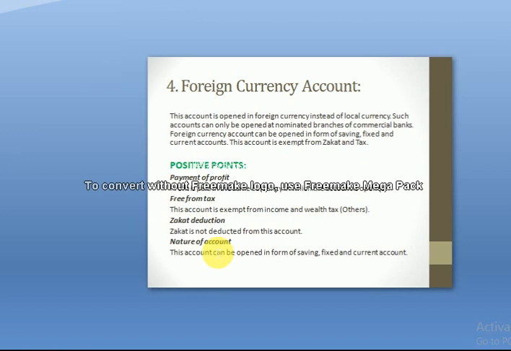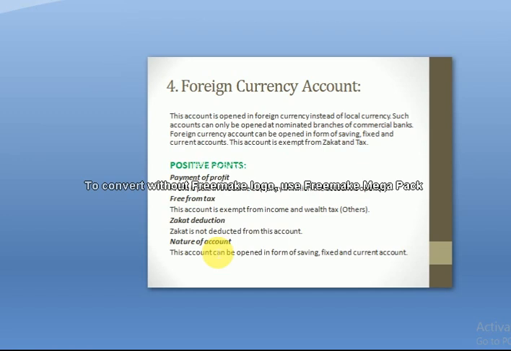What is the main purpose of this foreign currency account? The main purpose of this account, by introducing various reforms, is the strengthening of the foreign exchange reserve. The main purpose of this account is to increase the foreign reserve of the country. This account is opened mostly in foreign currency instead of the local currency.